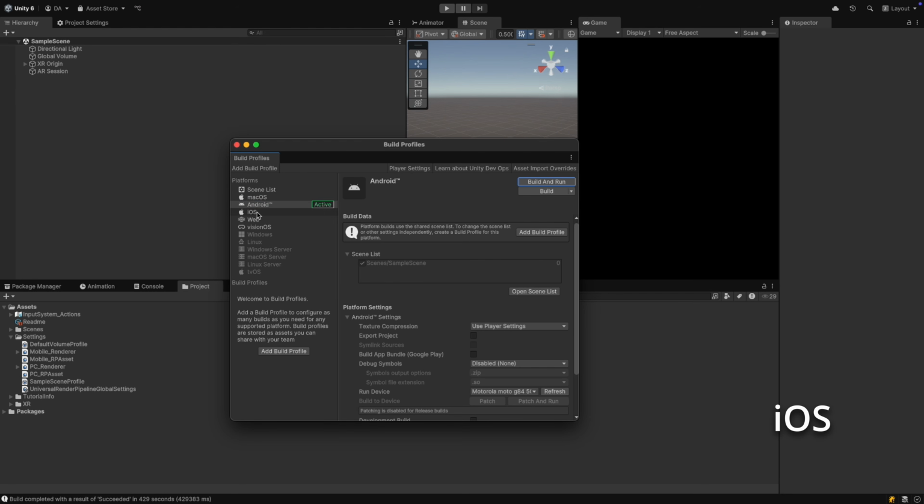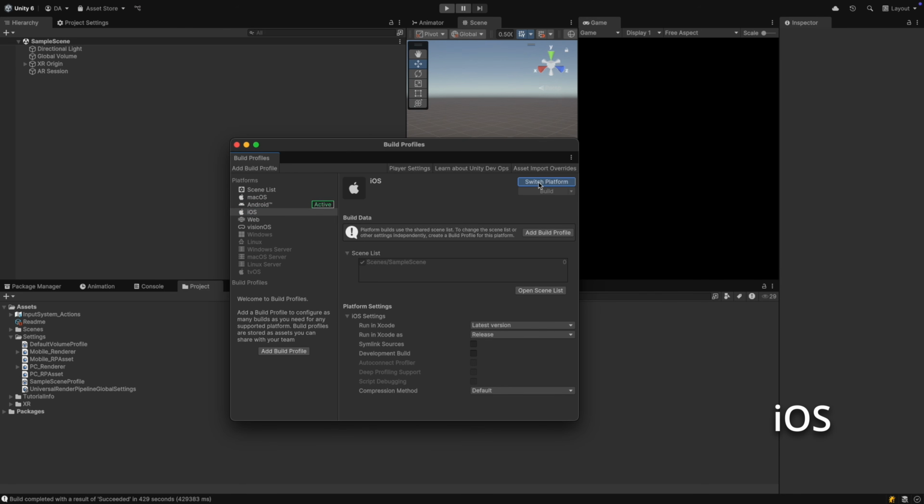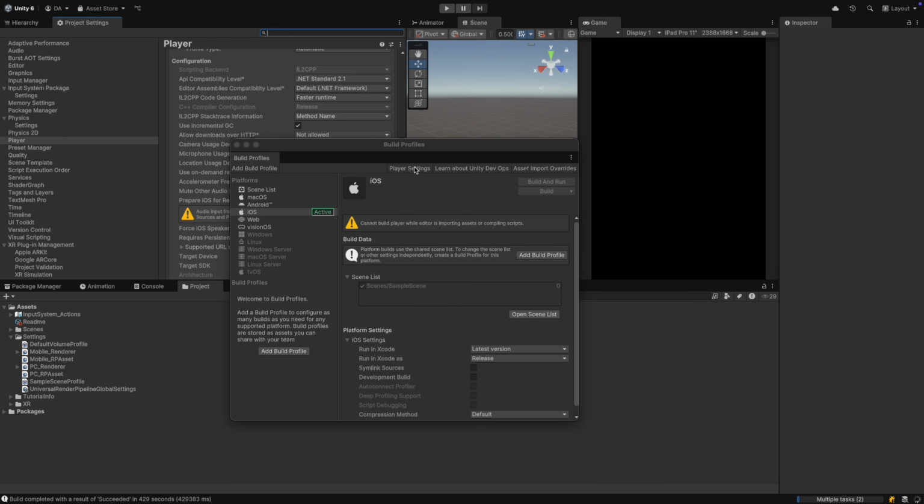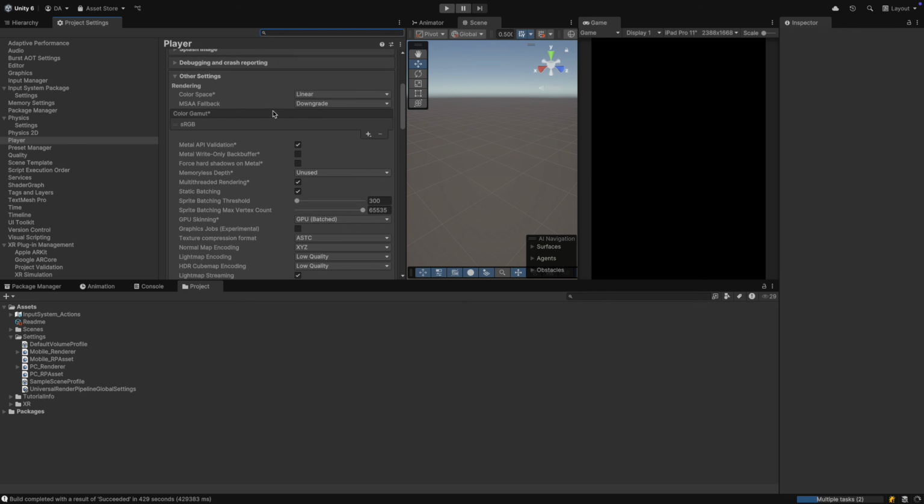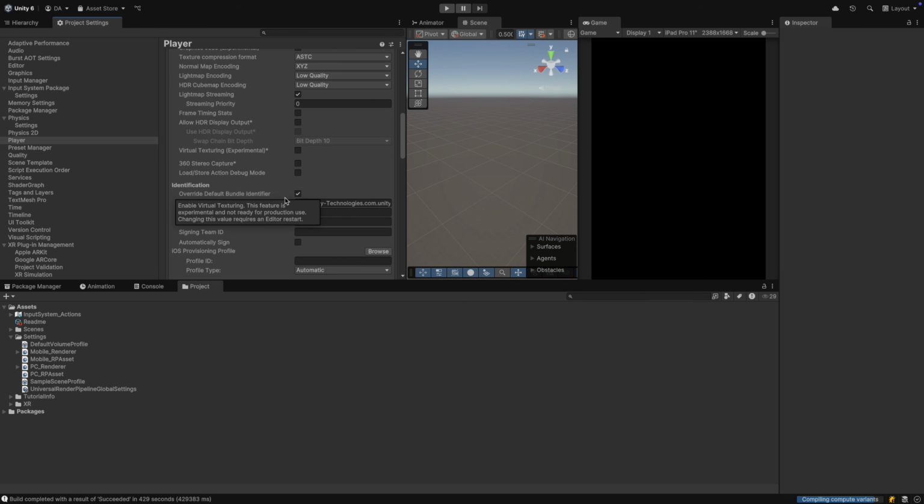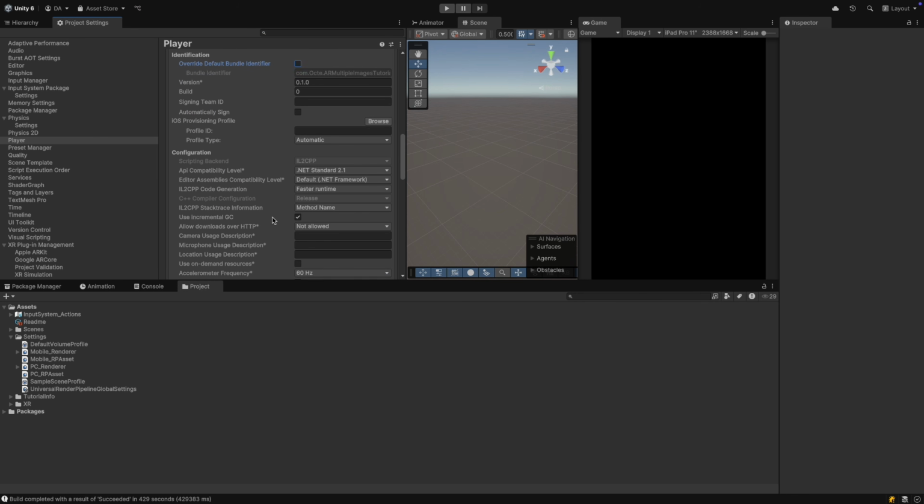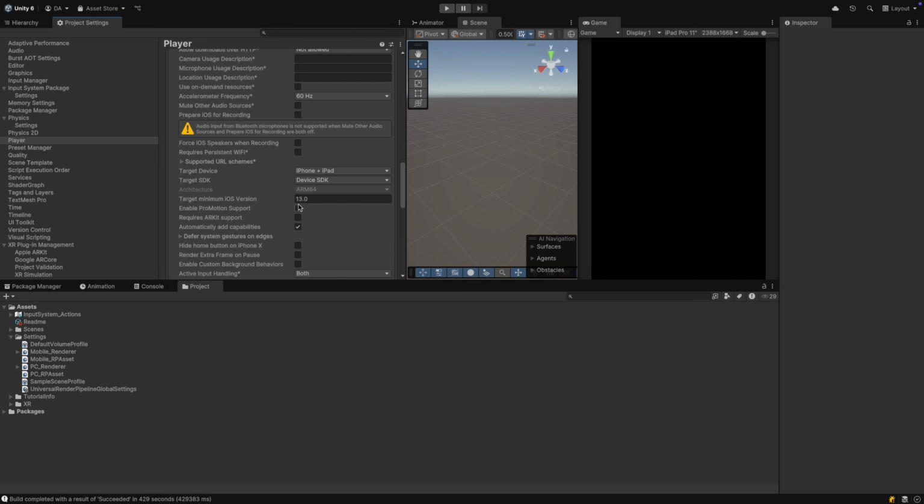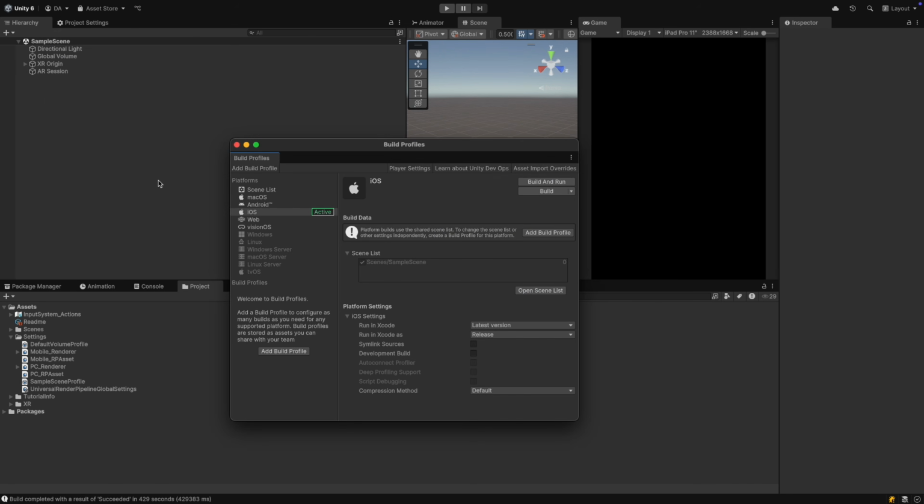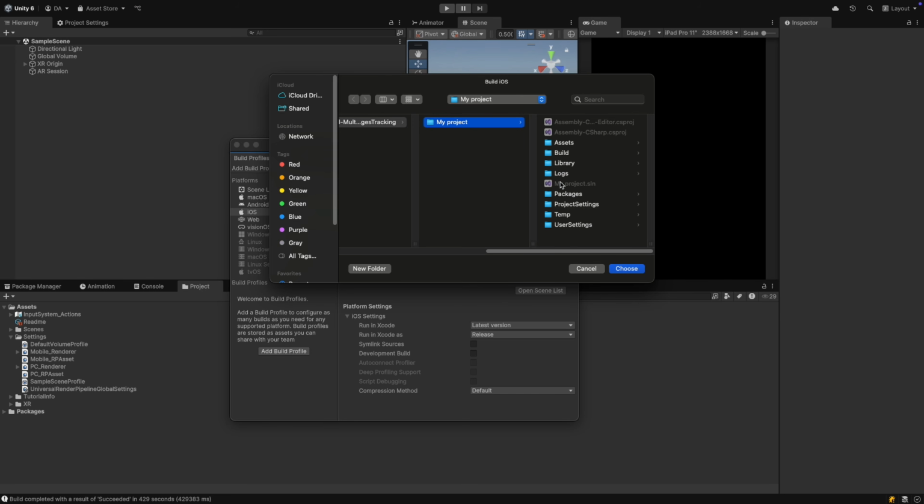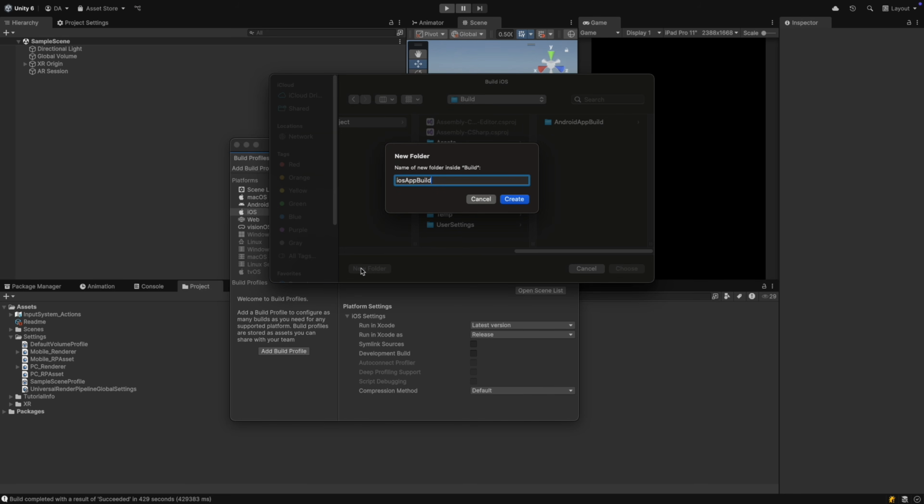Now for iOS, switch platform, player settings, and check override bundle ID. Set target minimum iOS version higher than 11 and check requires ARKit support. You can change the camera request message if you want. Now go to File, Build Profiles and Build and Run. Select where to save the Xcode project.